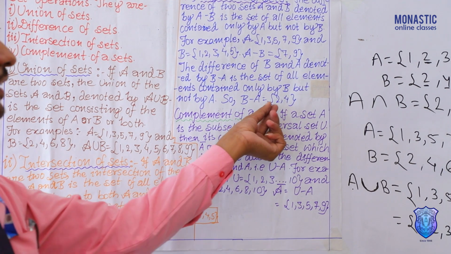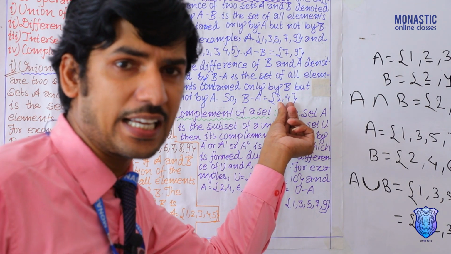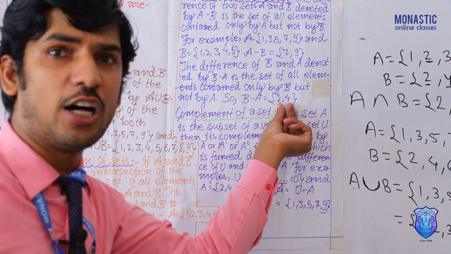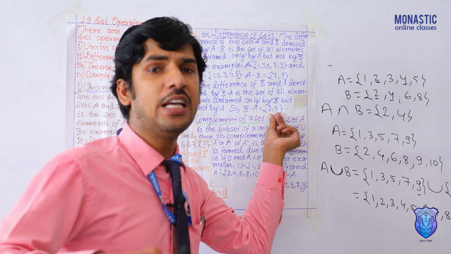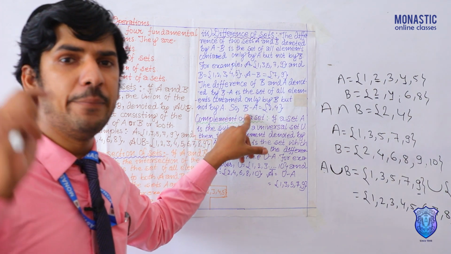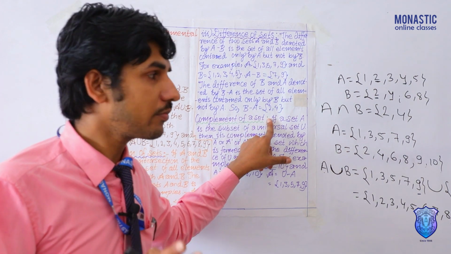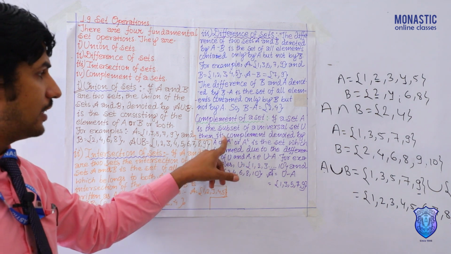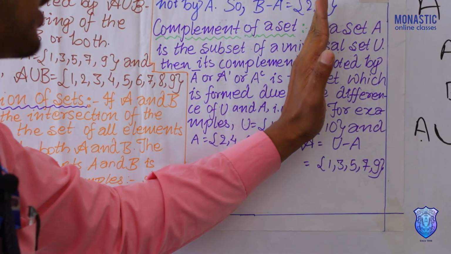It means these 2 and 4 are the elements which belong only in B, not in A. That's why this belongs to B difference A.